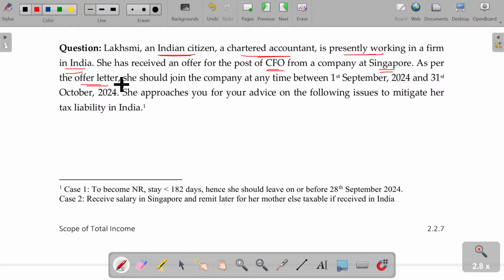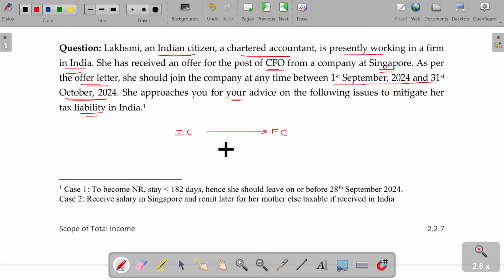As per the offer letter, she should join the company at a time between 1st September and 31st October 2024. She approaches you for your advice on the following issues to mitigate her taxability in India. So, an Indian citizen who got employment, leaving India for employment abroad. What's the condition?